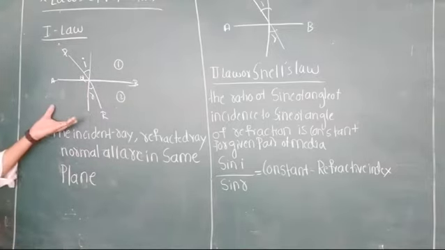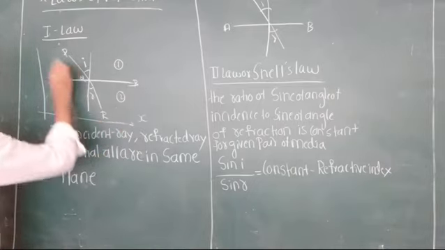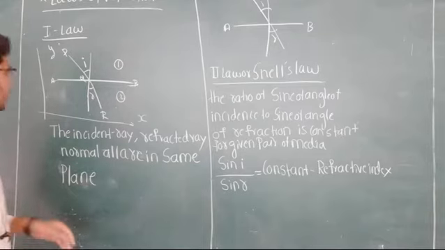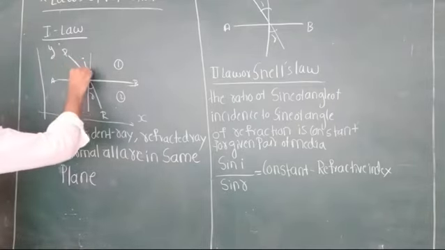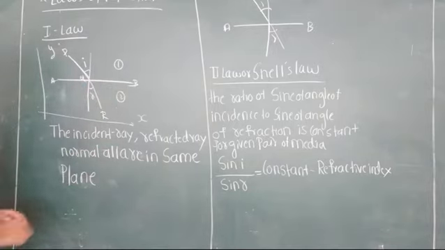Now if you look at this diagram, this is the x-axis, this is the y-axis. This is the incident ray, PQ is the incident ray and QR is the refracted ray.